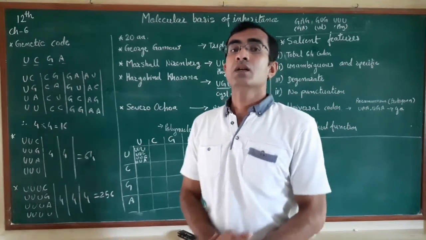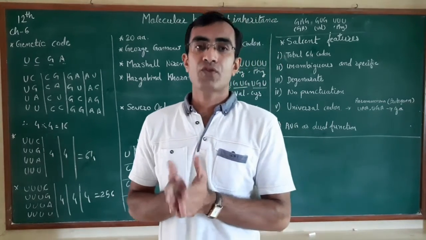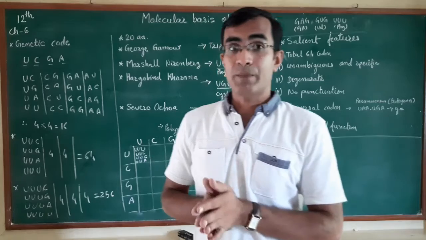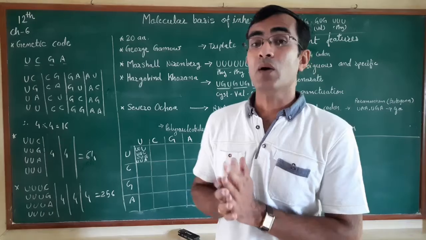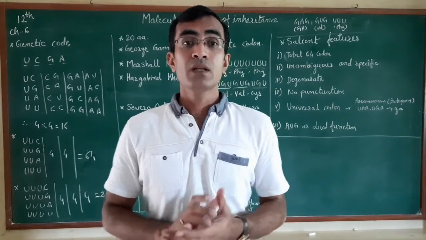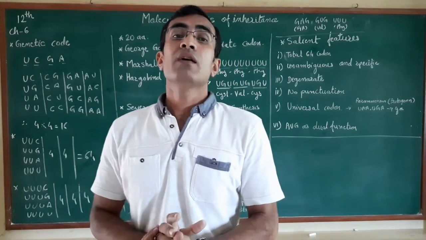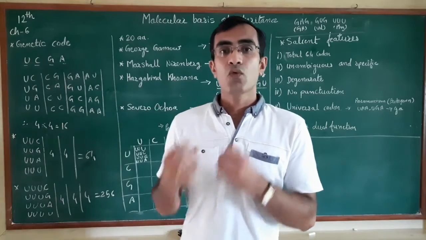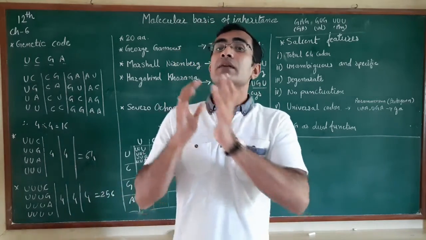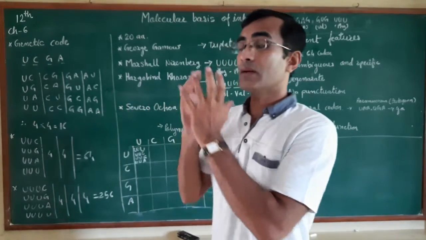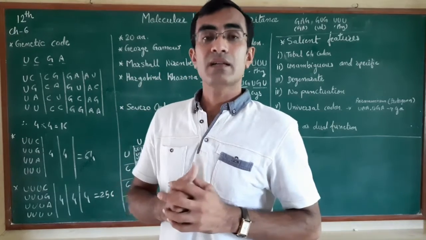Hello students, we are studying chapter number 6, molecular basis of inheritance of class 12, and we have completed some portion. Today we will understand about the genetic code. Before we start the genetic code, we need to recall the central dogma. What we have seen in the central dogma is that the double-stranded DNA is able to generate the double-stranded DNA again.